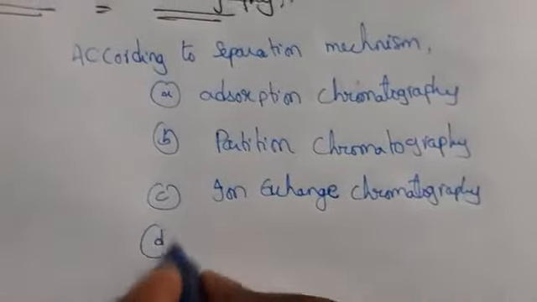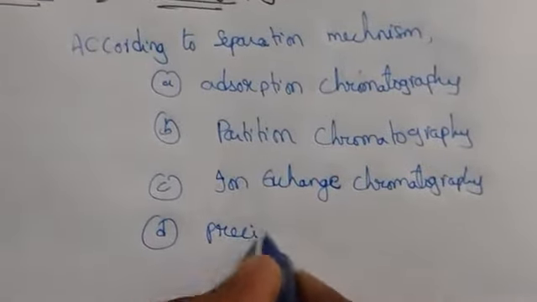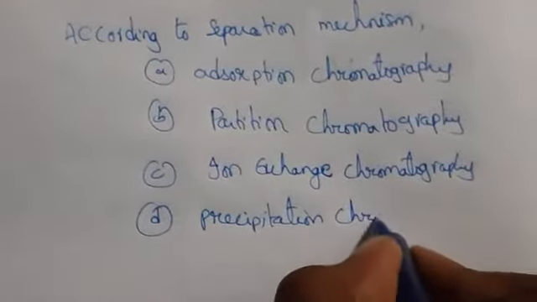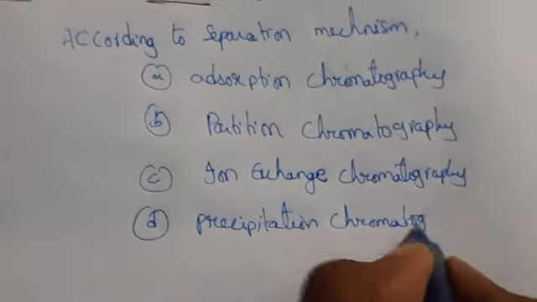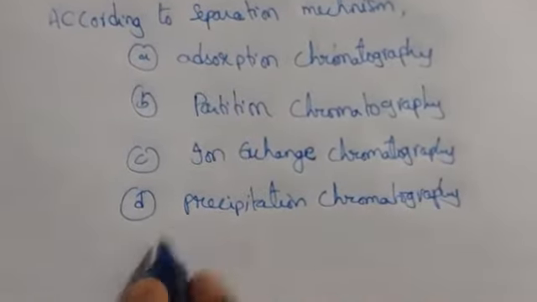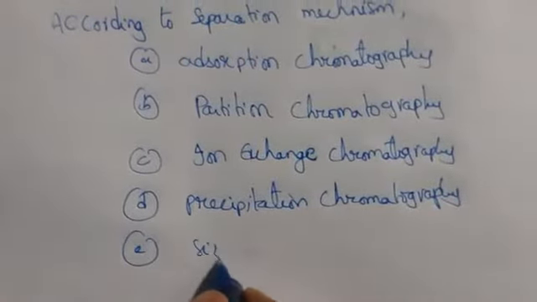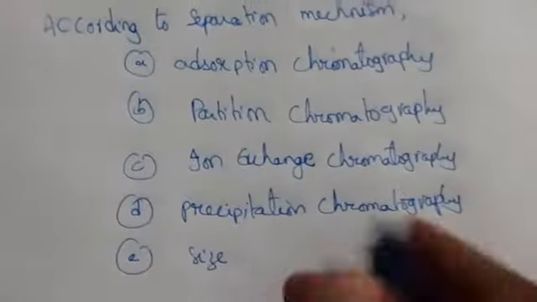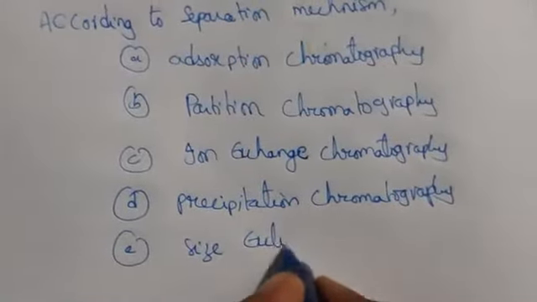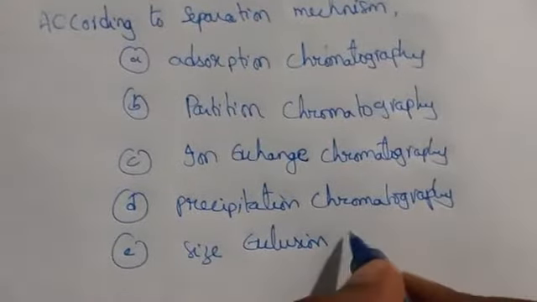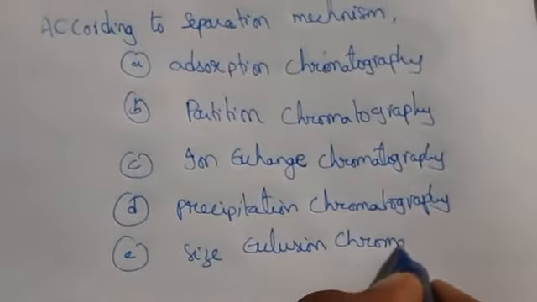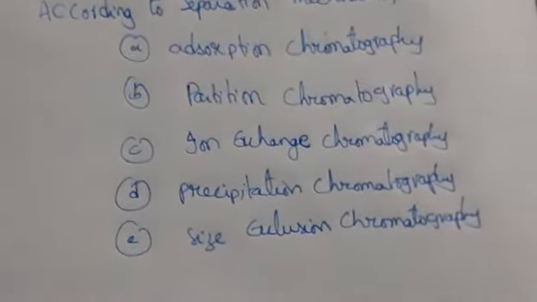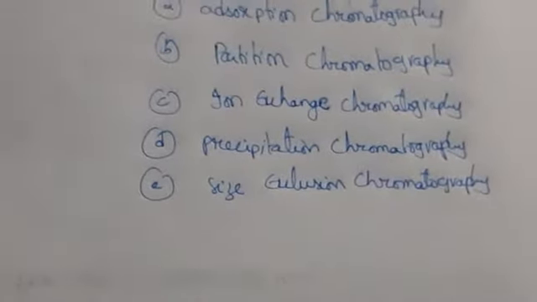Then precipitation chromatography and size exclusion chromatography. So according to separation mechanism, the chromatographic methods are divided as adsorption chromatography, partition chromatography, ion exchange chromatography, precipitation chromatography and size exclusion chromatography.